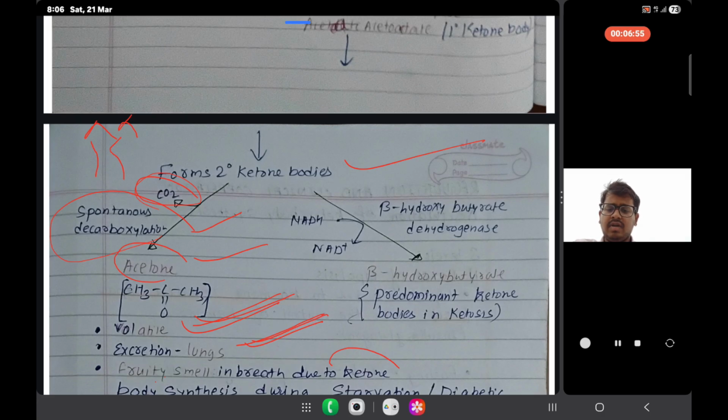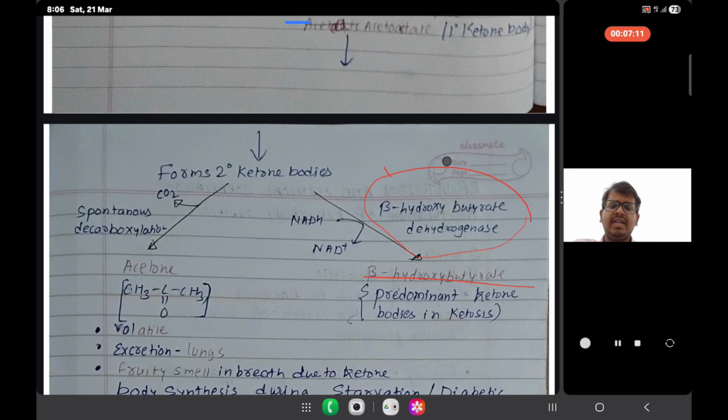In starvation, during ketone body synthesis, the first product we got is acetone. Another is beta hydroxybutyrate, formed using the enzyme beta hydroxybutyrate dehydrogenase. It is the predominant ketone body in ketosis.